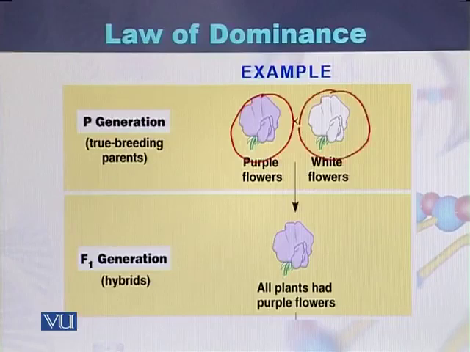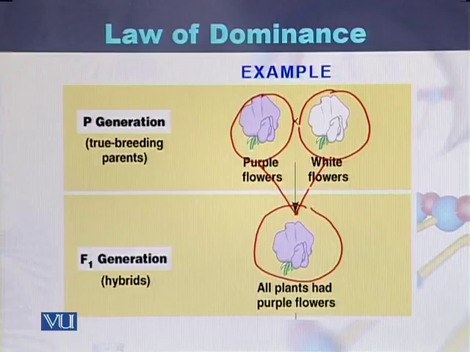When the F1 generation was produced, all the plants were producing purple color flowers. So we can conclude that in a cross of these two different types of plants, only plants with purple color flowers were produced in the F1 generation.